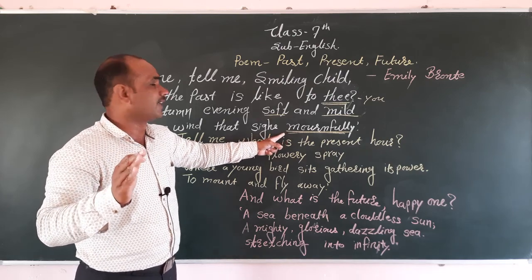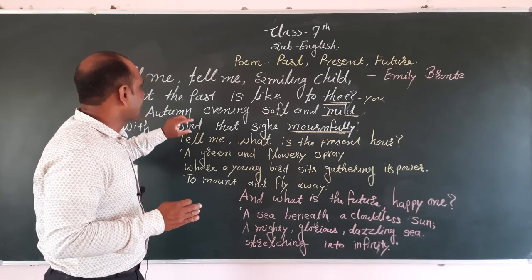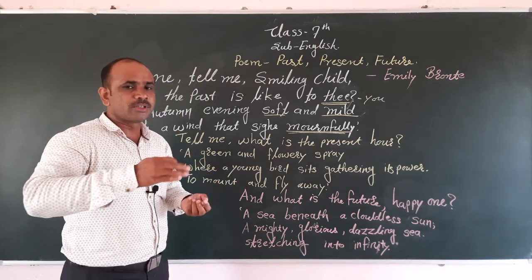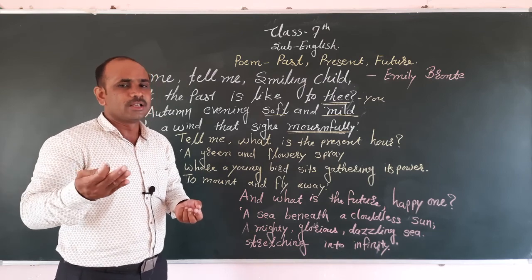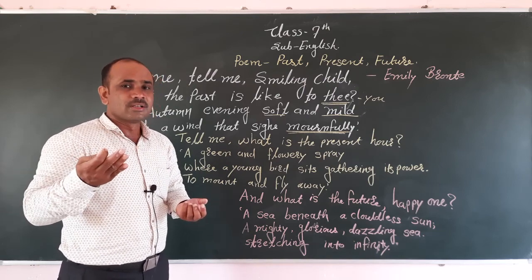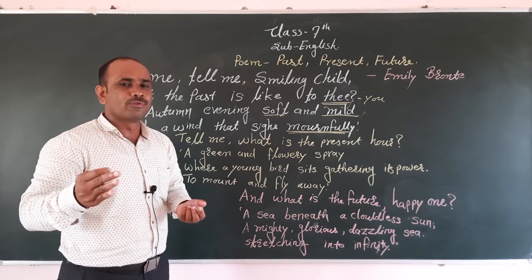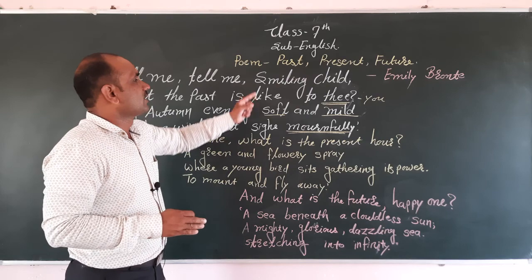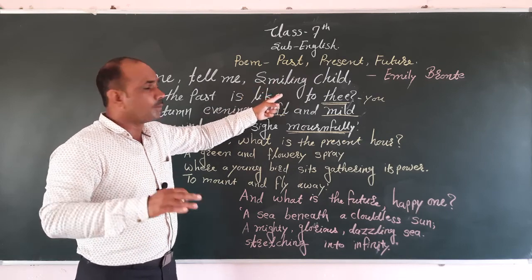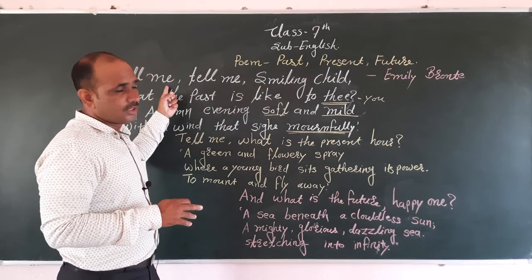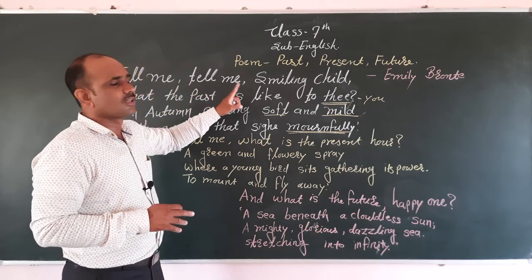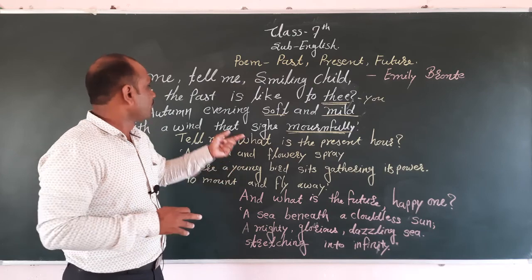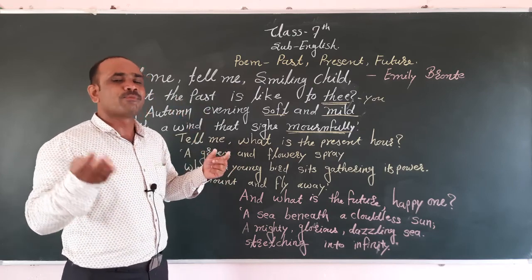Its meaning is that this smiling child said that the autumn season is sorrowful. Some incidents are sorrowful and some incidents are very, very happy. Who said that? The smiling child said that. To whom? To the poet. When the poet asked the question, tell me first, smiling child, what type of past time is it for you?